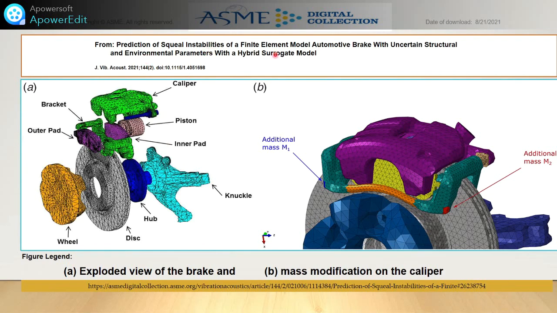Here, they predict the sequential instability of a finite element model of an automotive brake with certain structural and environmental parameters with a hybrid surrogate model. The model predicts where to add mass to avoid this transient vibration. Here two masses are added, and that will reduce the transient vibration. This is the paper shown to you for the brake and mass. This is the brake system, and through the ASME digital collection, various papers are there.